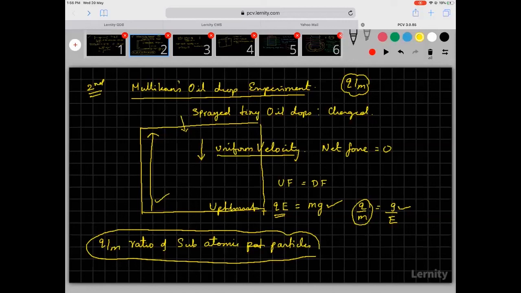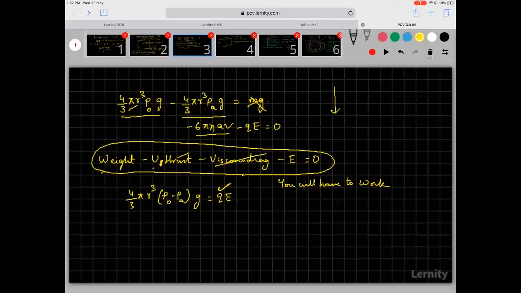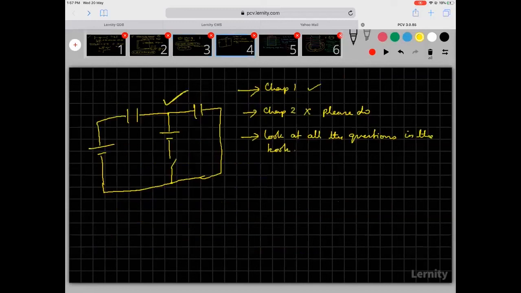So I took a very simple case first where Q into E is equal to mg, and then I worked with it. Then I took up a case where there is viscous drag also. Then I explained to you how to calculate it. These kinds of questions we will see after we do the 3rd chapter.